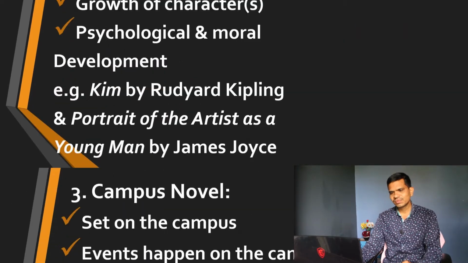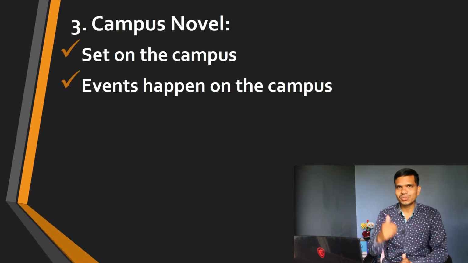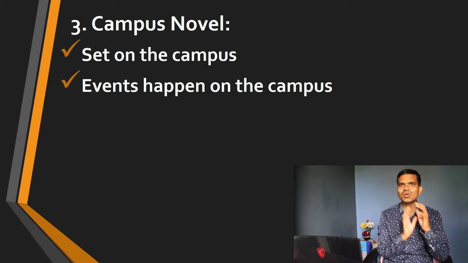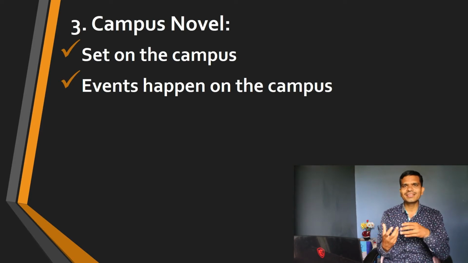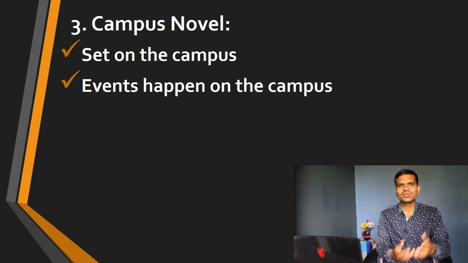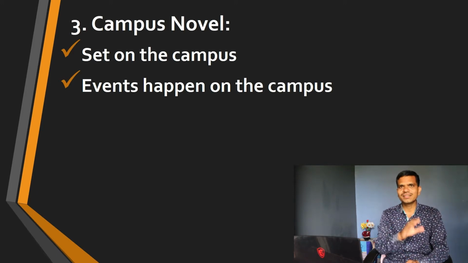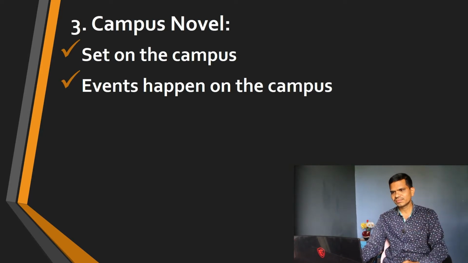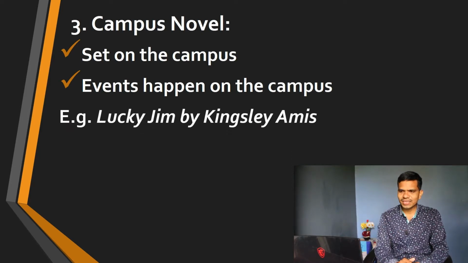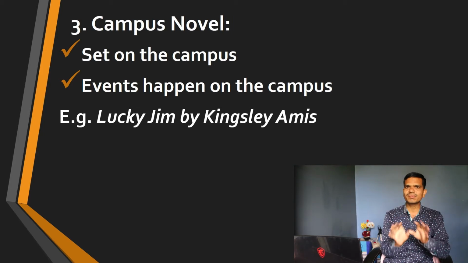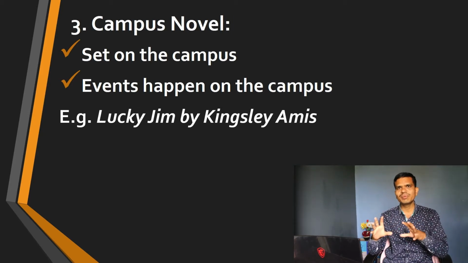This is the second type. Third type, dear students, we have the campus novel. As its name suggests, it is based on the campus of a university, the campus of an institution. So the characters, places, events, everything is taken from that campus. It is set on the campus, or we can say in an institution. So this is also called an institutional novel based on the campus. Next example, here we have Lucky Jim by Kingsley Amis, a famous example of this campus novel. Just remember, the novel is set on campus, and here we have the example of Lucky Jim by Kingsley Amis.